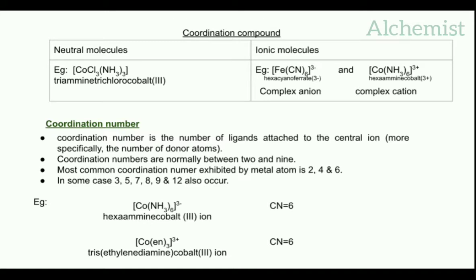Next is coordination number. Coordination number means the total number of ligands attached to the central metal atom. More precisely, we can say that it is the total number of donor atoms directly linked to the central metal atom or ion.